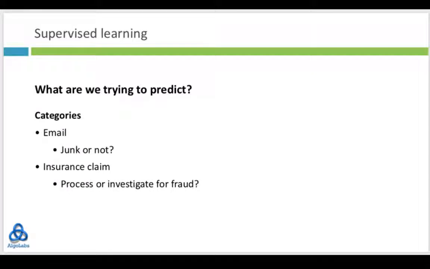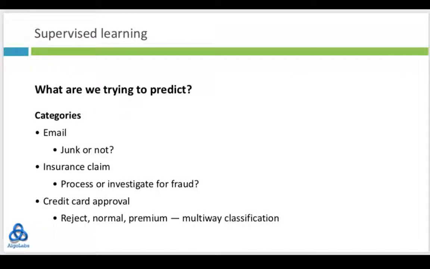Back to insurance. When an insurance claim comes in, the company must decide whether to pay out this claim or to contest it. Do we have to investigate it? Is it fraudulent? So again, based on the parameters surrounding the claim, such as how long ago the insurance policy was made, how much it is for, what are the circumstances of the claim, the company may find it expensive to investigate every claim for fraud. On the other hand, an algorithm can decide whether a given claim that comes in, based on historical evidence, is likely to be good or bad.